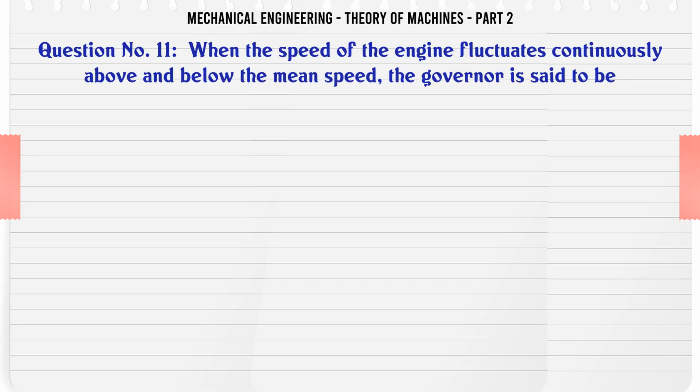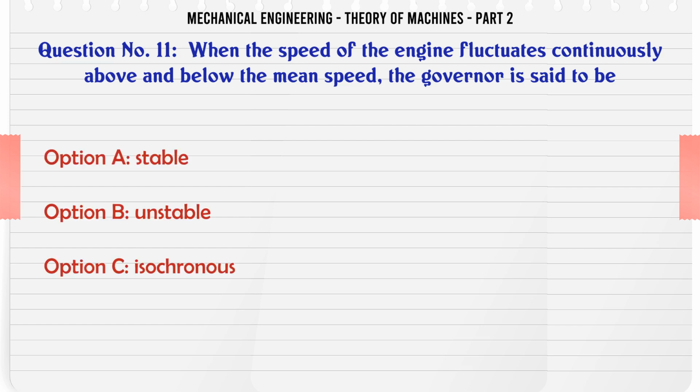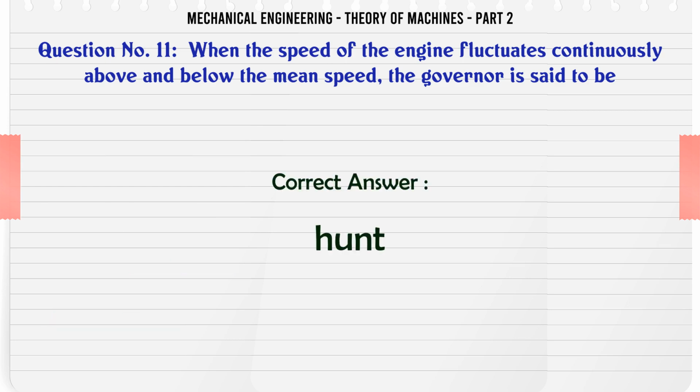When the speed of the engine fluctuates continuously above and below the mean speed, the governor is said to be: A. Stable, B. Unstable, C. Isochronous, D. Hunt. The correct answer is hunt.